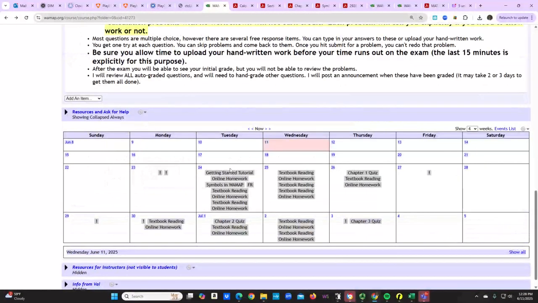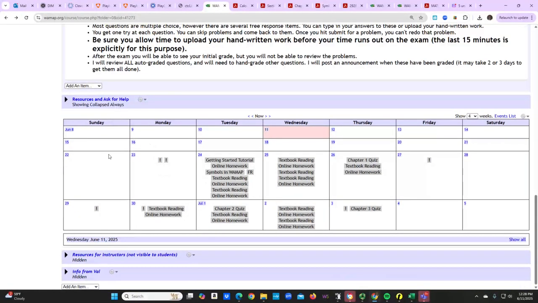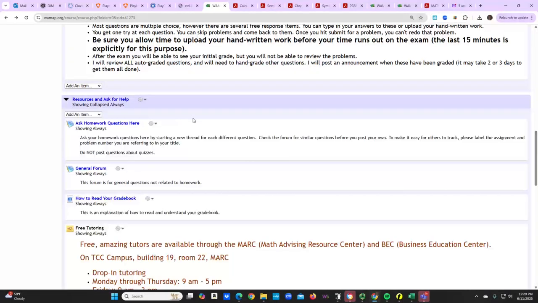You've got yet another calendar, so that you know when things are due. You have plenty of resources in which you have those. And then lastly, you have this forum where if you want to ask questions about the homework, you can ask them here. Do not post questions about the quizzes. If you do, unfortunately, I'm going to have to give you a 0 on the quiz.